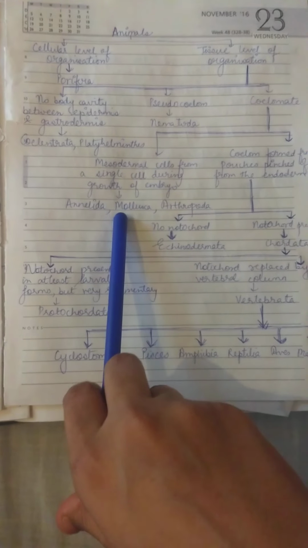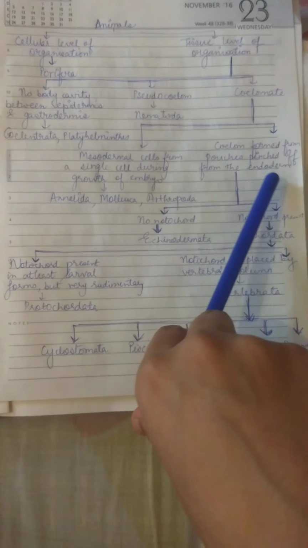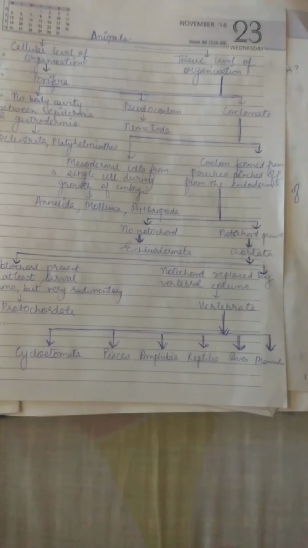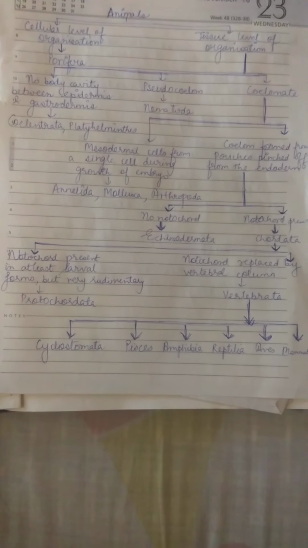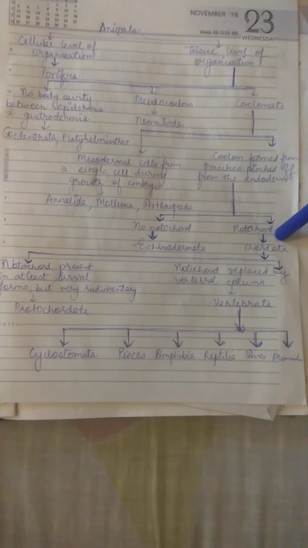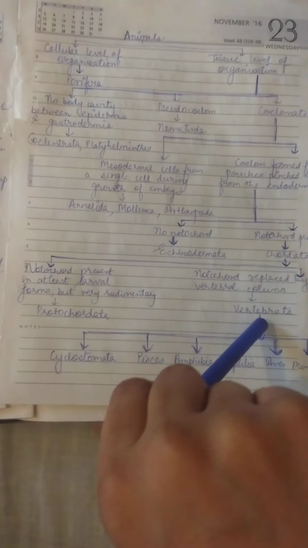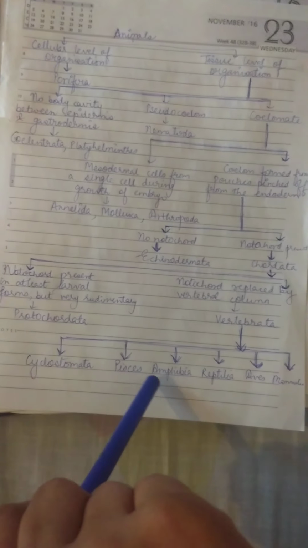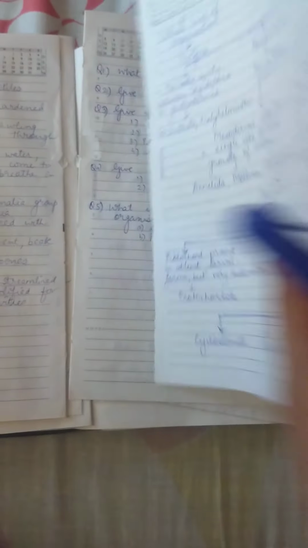Mesodermal cells from a single cell during growth of the embryo involve Annelida, Mollusca and Arthropoda. Coelom formed from pouches pinched from the epiderm. So no notochord. Notochord was a support system running from their nervous system to the gut, which gave them support. No notochord was present in Echinodermata, but notochords were present in those termed as Chordata, and Chordata were of two types, Protochordata and the Vertebrata group. Vertebrata were divided into 6 types: Cyclostomata, Pisces, Amphibia, Reptiles, Aves and Mammals.